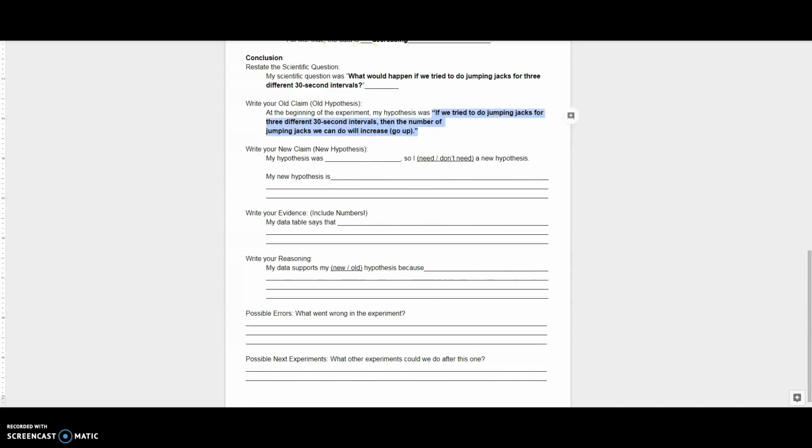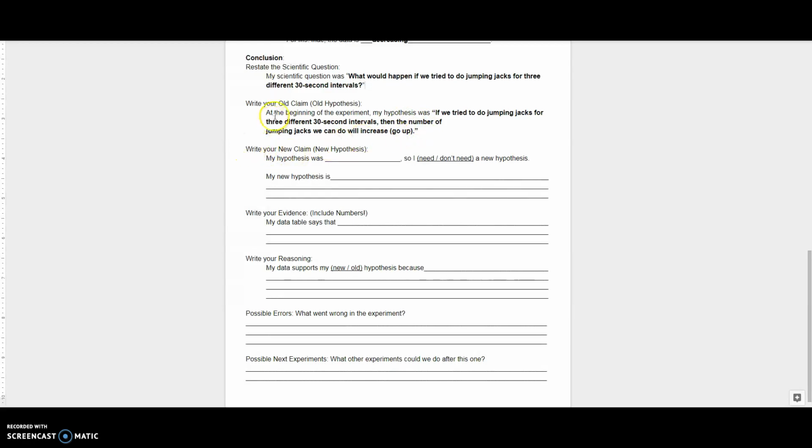And at any point, don't be afraid to pause the video. Okay, so we have write your old claim, the old hypothesis, and then at the beginning of the experiment, my hypothesis was if we try to do jumping jacks for 3 different 30-second intervals, then the number of jumping jacks we can do will increase. Okay, I'm just going to clean this up. If you don't have that written down, go ahead and pause this video.